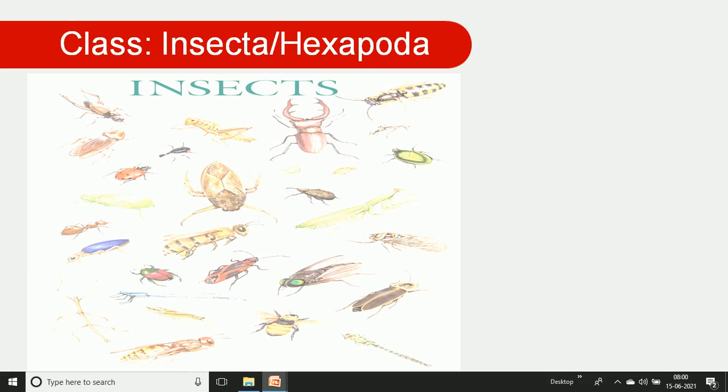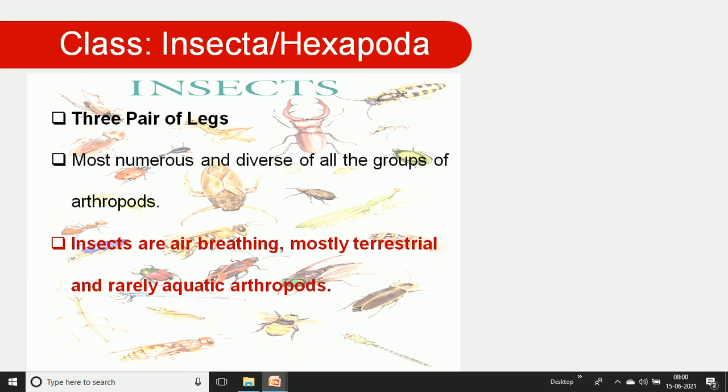Then the next class is Hexapoda or Insecta, because hexa means six legs, that is, three pairs of legs, and this is a very specific feature of insects. They are the most numerous and diverse group of arthropods. Insects breathe mostly on land, though some are aquatic. Arthropod animals are most often found as insects.